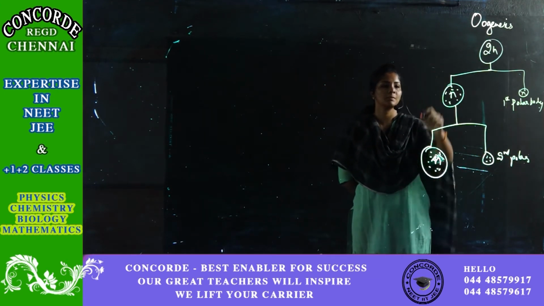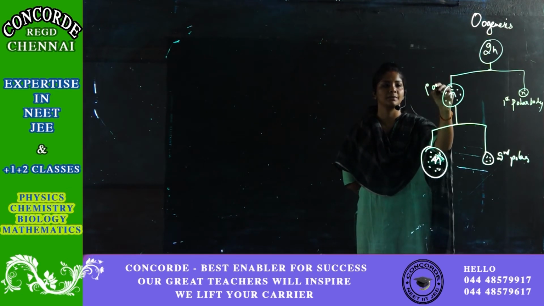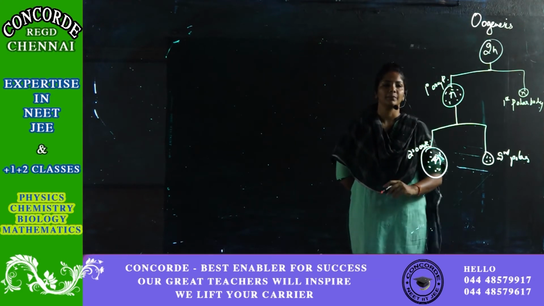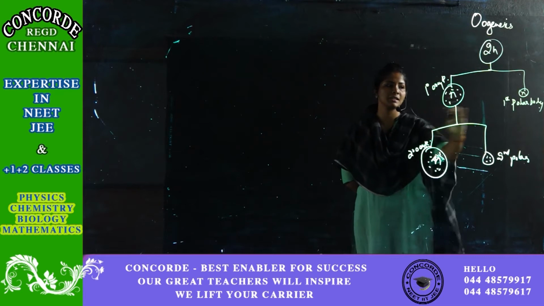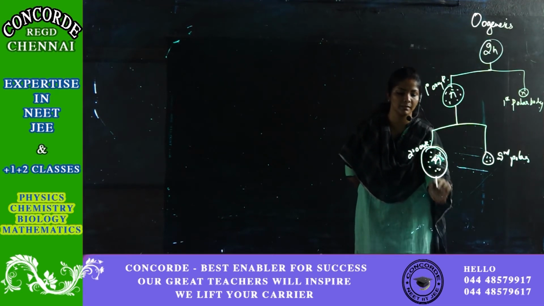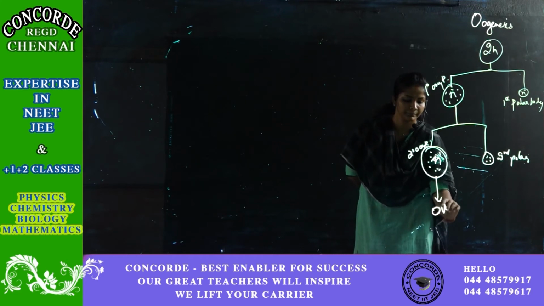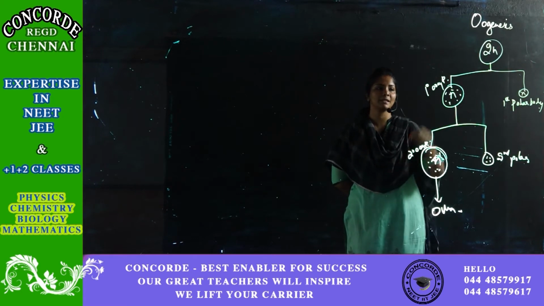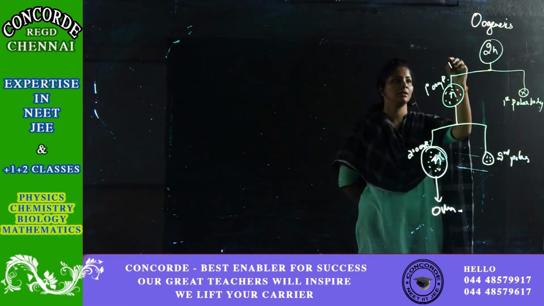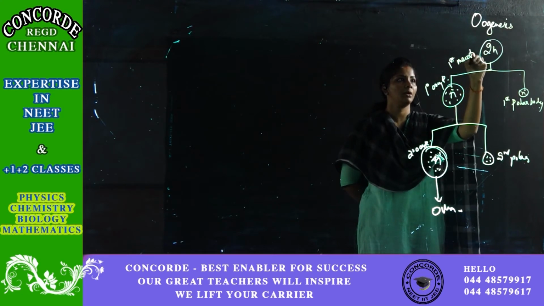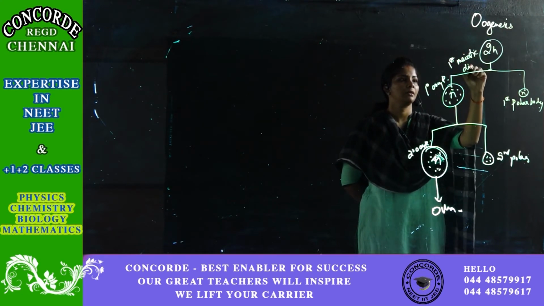This is the primary oocyte and this is the secondary oocyte. We can see the diagram. This division is again unequal, this division is also unequal, and this becomes the ovum. This is nothing but your ovum. So what happens here? This is your first meiotic division.